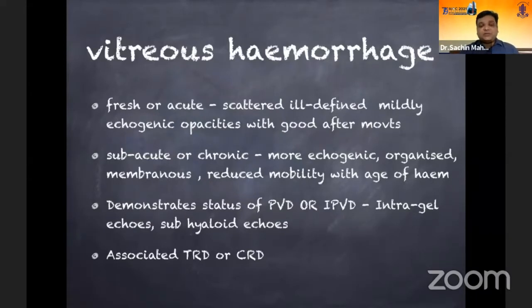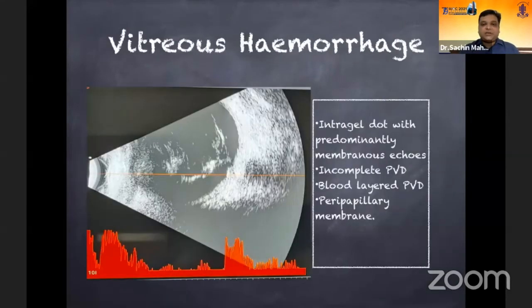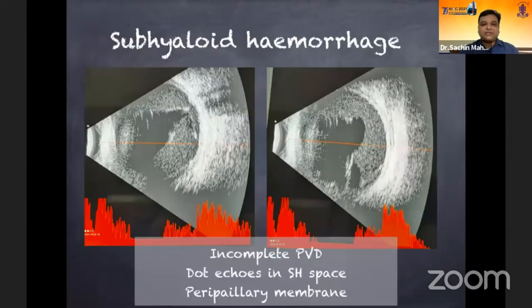B-scan also demonstrates the status of PVD, whether the PVD is complete or incomplete. It also helps us understand whether the echoes are more of intragel or subhyaloid echoes. Basically, why this is important for us is to understand the extent of vitreous hemorrhage when we plan a surgery. Now, this is a case wherein you can see predominantly intragel echoes and a blood-layered PVD with an incomplete PVD. Basically, it is attached to the posterior pole, and this is how it helps us understand the disease better and helps us to plan the surgeries.